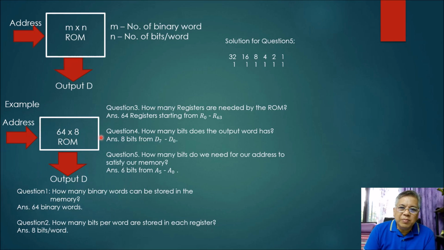binary words that can be addressed by this particular number of bits. So how many bits? You have 1, 2, 3, 4, 5, 6 bits. Okay, that's the answer here. 6 bits from A sub 5 to A sub 0. That will be your address here. Okay, so that is how your general symbol of your ROM works.